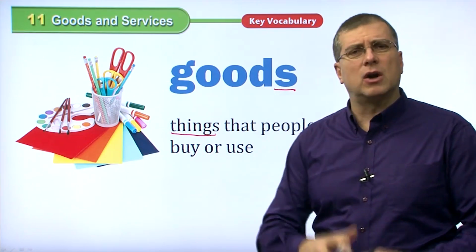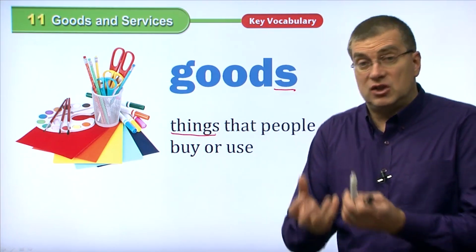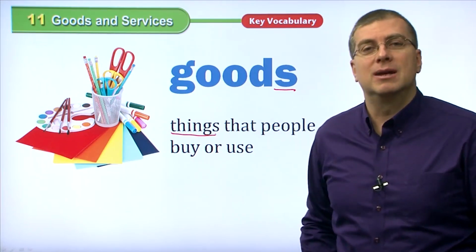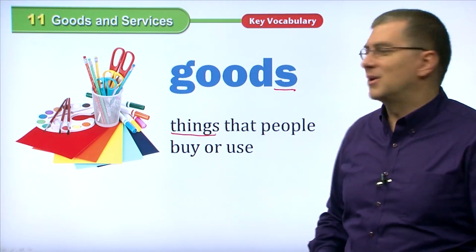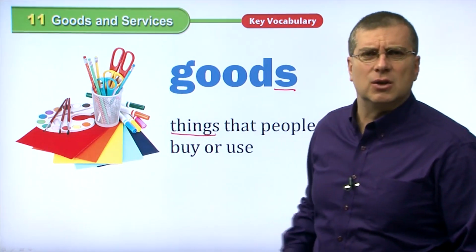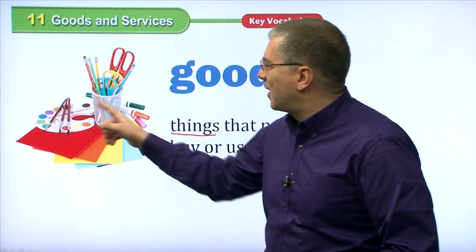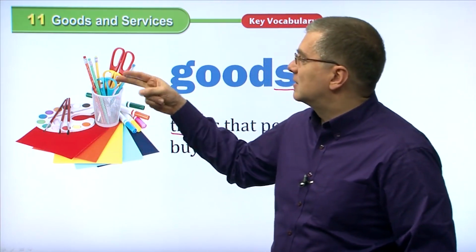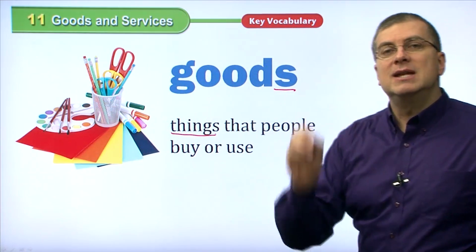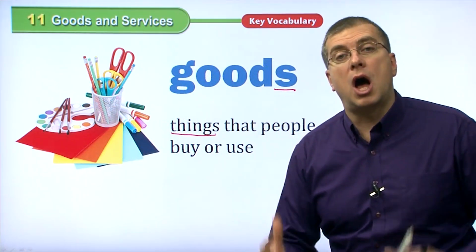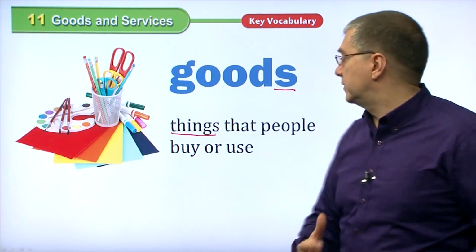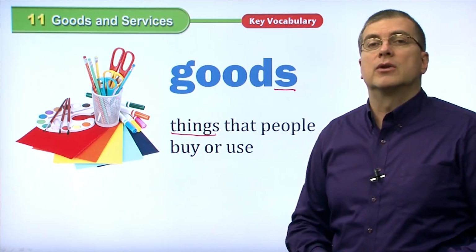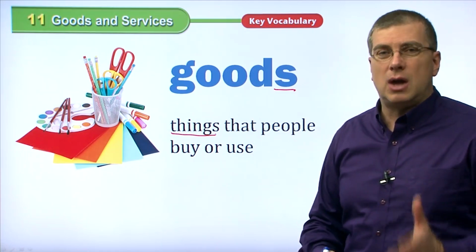So remember, goods are objects. They're physical things that you can hold. You can put them in your bag, right? You can carry them in your pocket if they're small enough, right? But don't carry scissors in your pocket, of course. But you can put other things in your pocket. So paper, paintbrushes, paint, scissors, pencils, these are all goods. They are all objects. They are all things that we buy or use that we want or need. So those would be goods, physical objects.